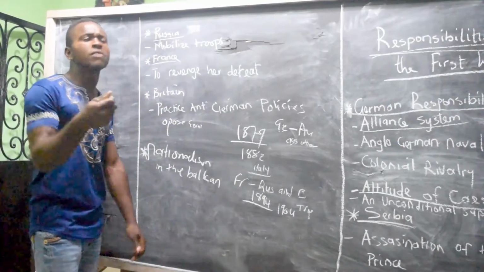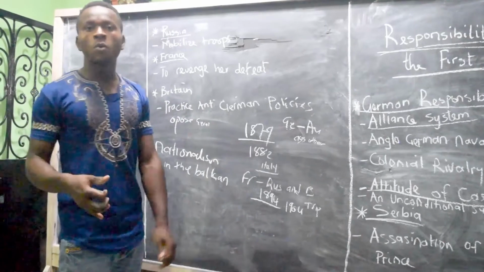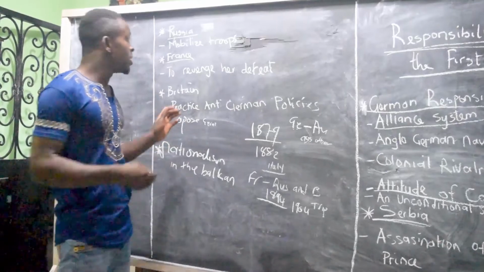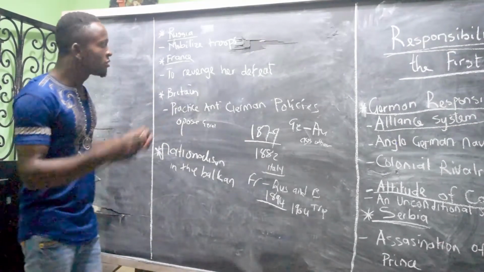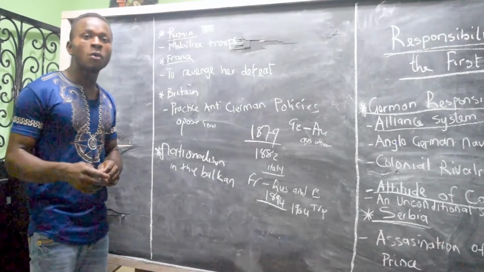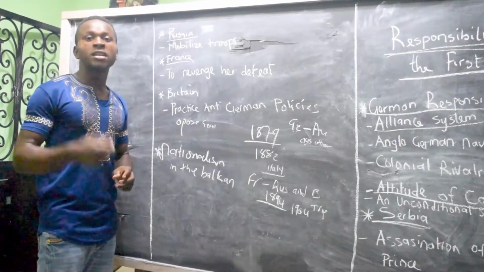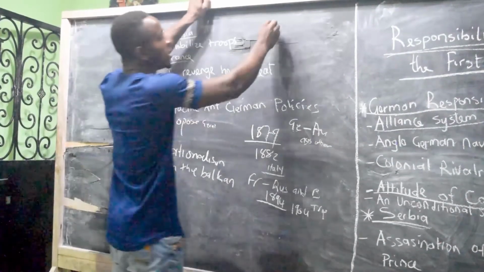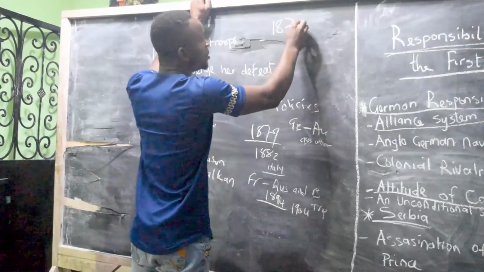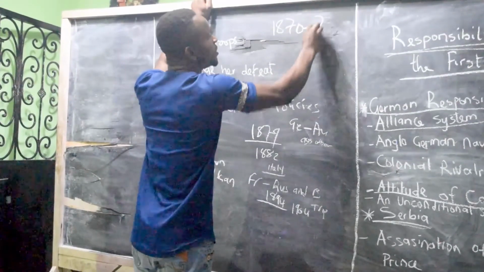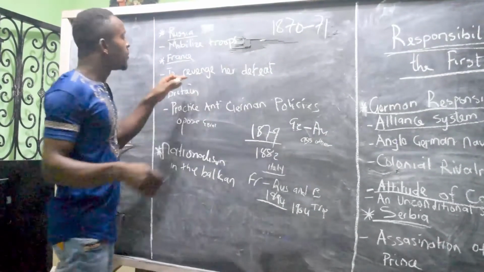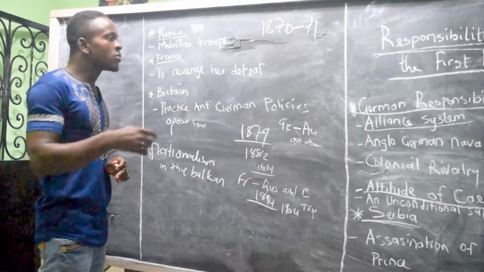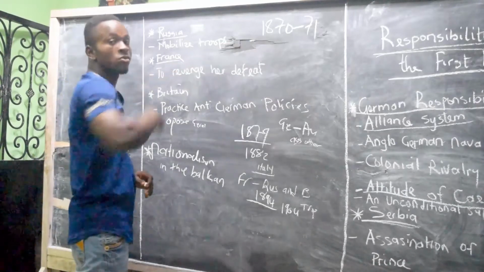France. How did France influence the outbreak of the First World War in Europe? France influenced the outbreak of the First World War in Europe as a result of what? France wanted to revenge his two territories that were being taken from him by who? By Germany. They seized his two territories, that is Alsace and Lorraine, in the Franco-Prussian War of what? 1870 to what? 1871. When this war was fought, Alsace and Lorraine was seized. That is the French two territory. So France wanted to revenge the seizure of these two territories.